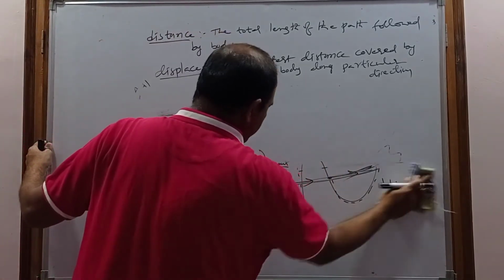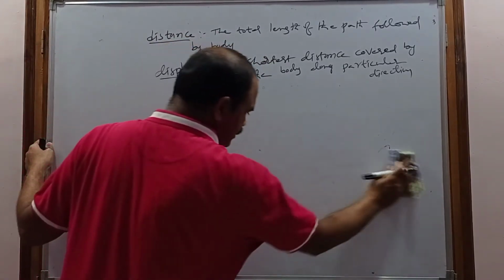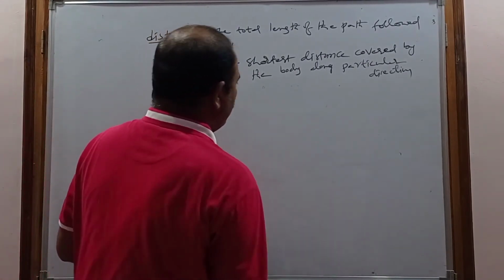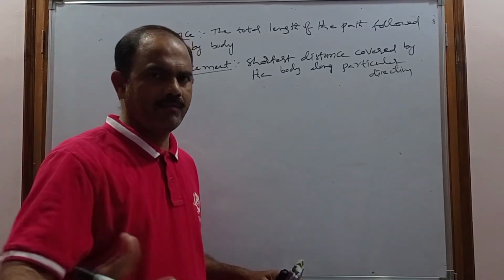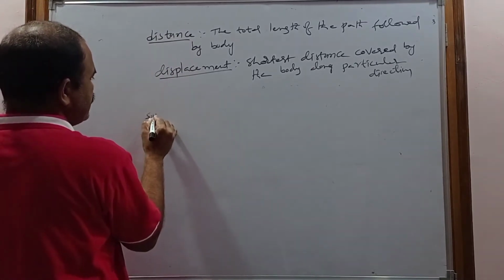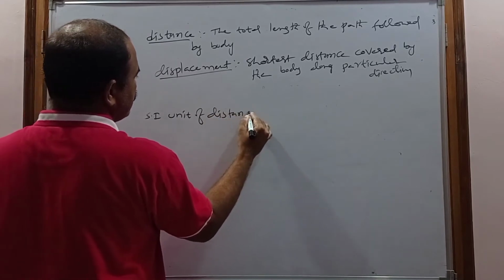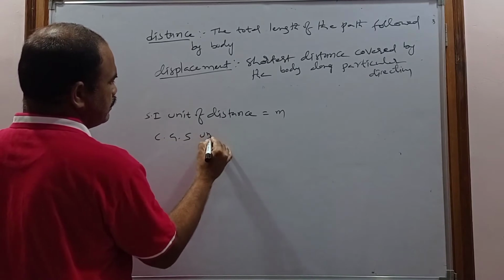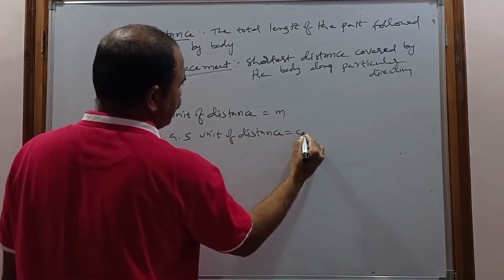So the unit is also very important for every physical quantity. What we are learning in physics, every physical quantity has a unit. Generally there are two units, CGS unit and SI unit. Later we will discuss. The SI unit of distance is meter, and the CGS unit of distance is centimeter.